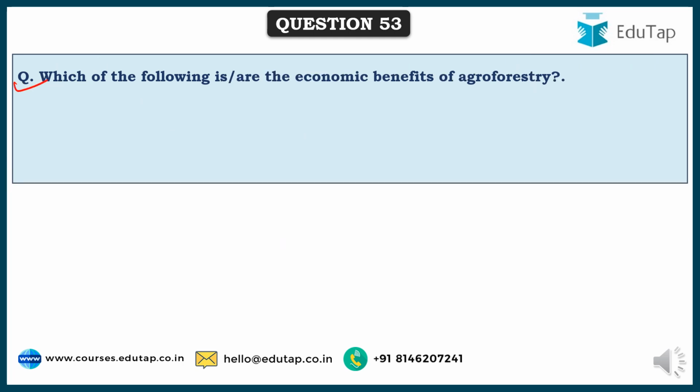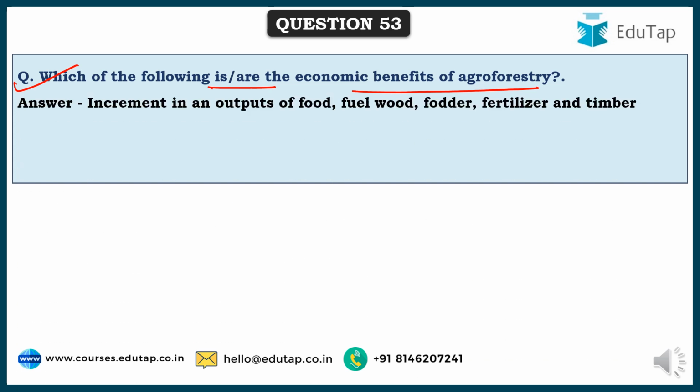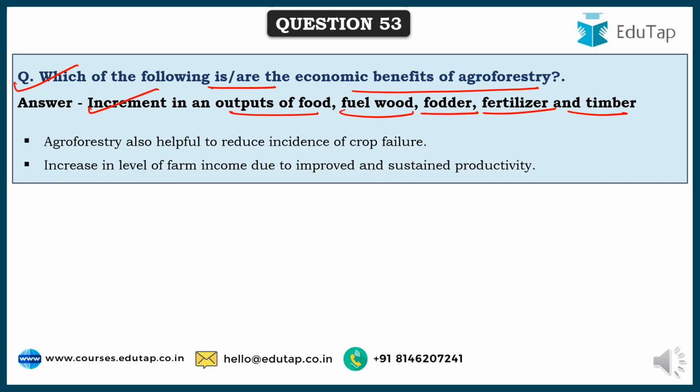So friends, here comes the next question. Which of the following is or are the economic benefits of agroforestry? Of all the options provided, the correct answer was increment in the output of food, fuel wood, fodder, fertilizer and timber. These are the various economic benefits of agroforestry, and it also helps to reduce the incidence of crop failure. If one fails, at least they'll have some alternate income, and it also increases the level of farm income due to the sustainable production and improved productivity of the entire land or plot.